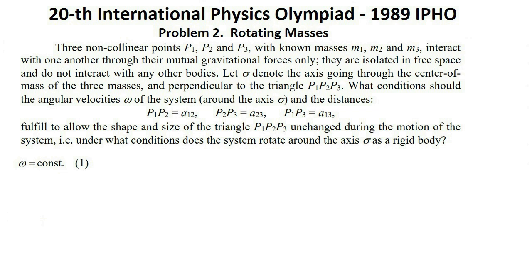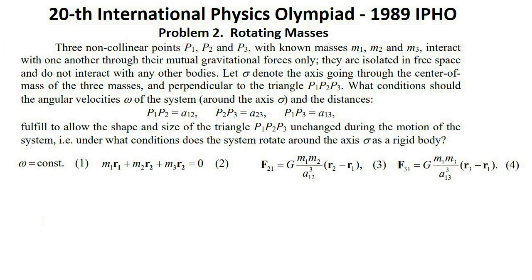For simplicity we assume that the origin of the coordinate system is localized at the center of mass of the points P1, P2, and P3, and that all the vectors r1, r2, and r3 are in the same coordinate plane, that is in the plane x, y. Then the axis sigma is the axis z. In this coordinate system, according to the definition of the center of mass, we have equation 2. Now we will find the second condition by using several methods.